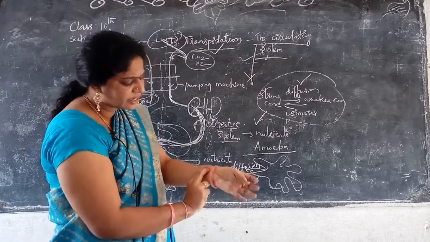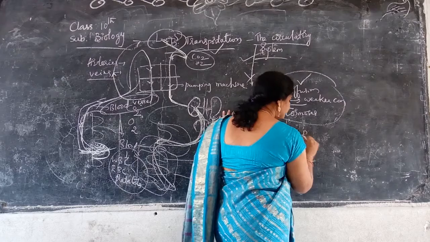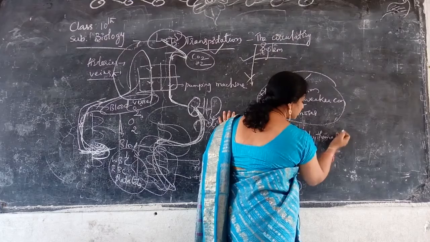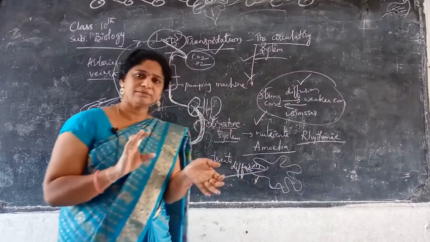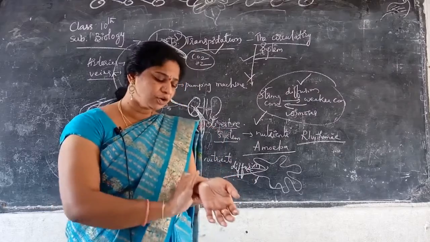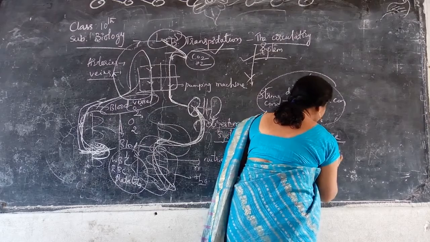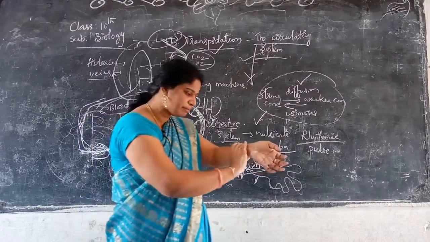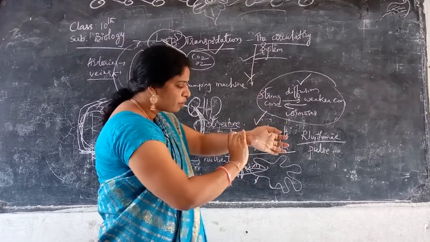We always have to say that blood is pushed in a rhythmic manner. Rhythmically, like the heart beats lub dub. What is that sound? Lub dub sound. In the same way here also, what is this called? We will call it the pulse. So this pulse is rhythmically moving. Whether you think it is a vein or an artery, actually it is a vein only. What is happening here is we are pushing it tightly.